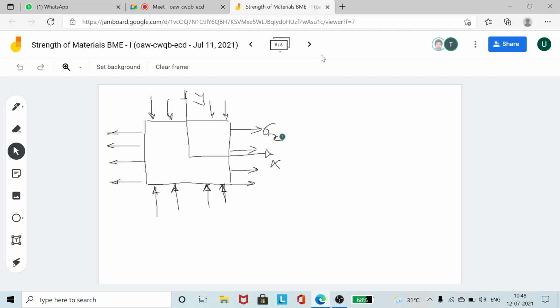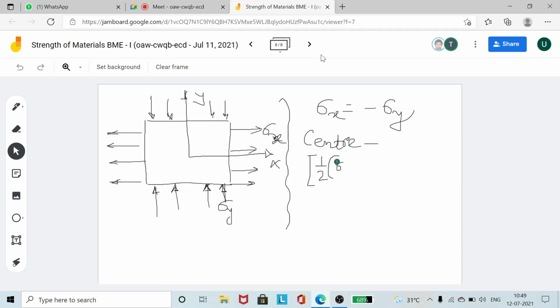ক্লাসের এন্ডে বলো, ঠিক আছে, ওকে স্যার। So this is sigma x, this is sigma y, so it is a particular case of the biaxial stress system. So pure shear is a particular case of the biaxial stress system where you are having sigma x is equal to minus sigma y. So what is the center of the Mohr circle? As per the discussions, this actually helps you to understand Mohr circle, so generally I do it just after that itself. So what is the center of the Mohr circle?